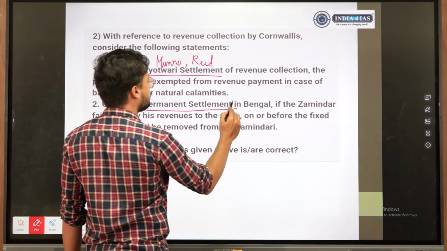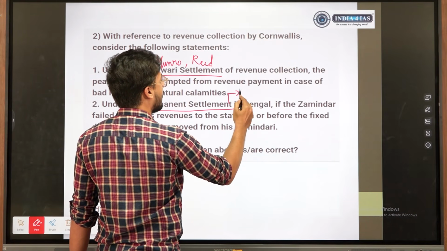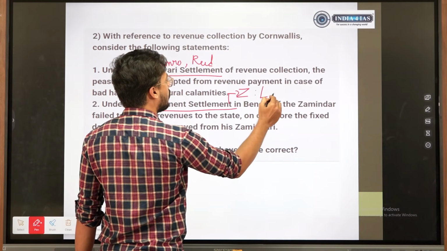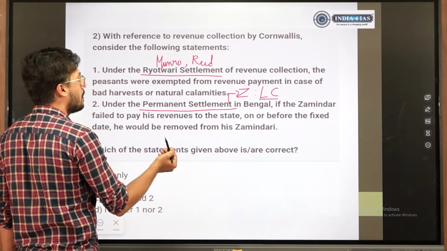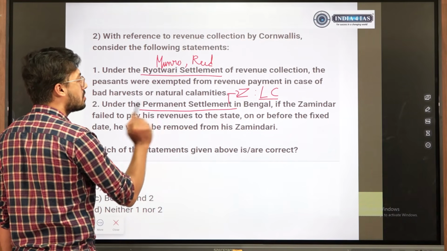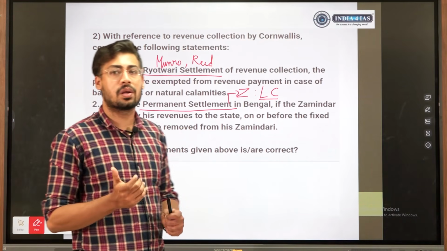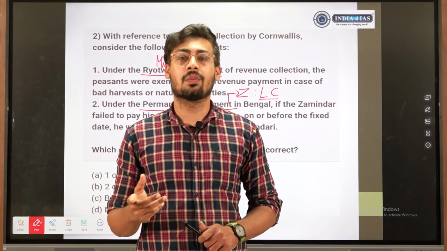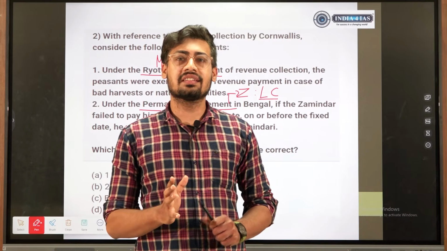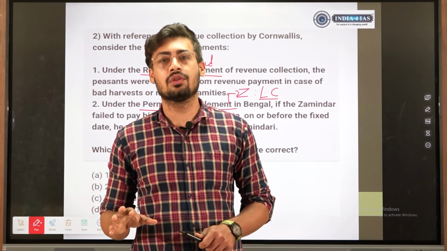Permanent settlement, or another word, is the zamindari system of Lord Cornwallis. So Munro and Reed, Rohitwari system; Cornwallis, permanent settlement. Difference eno, in permanent settlement the revenue was fixed for a certain duration of time. It was around 10 years. So 10 years ke ishte revenue fix ಮಾಡಬೇಕಂತ ಫಿಕ್ಸ್ ಆಗ್ಬಿಟ್ಟಿತ್ತು.